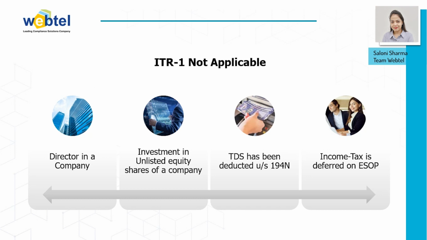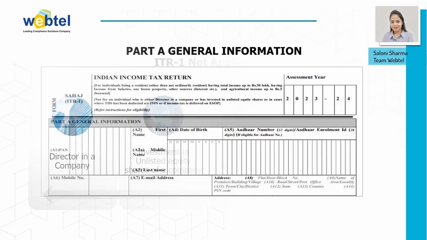Moving further on ITR-1, Part A. Basically, Part A contains general information related to the personal information of an individual or an assessee. Most of the important information is validated from the different databases available on the government portal, like Aadhaar number, PAN number, and CIN number in case of ITR-6, or you can say in case of a company.